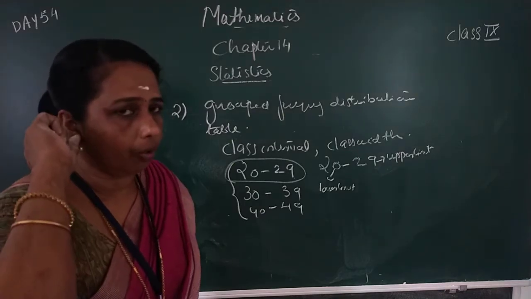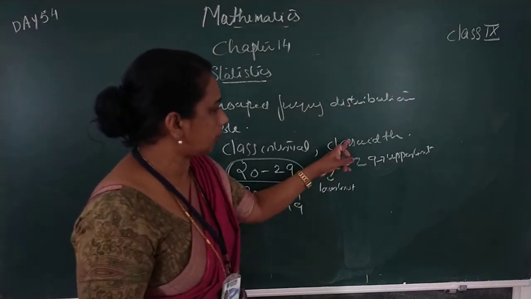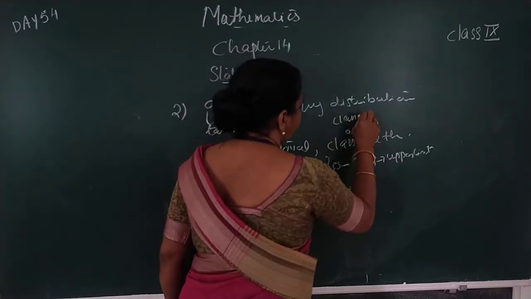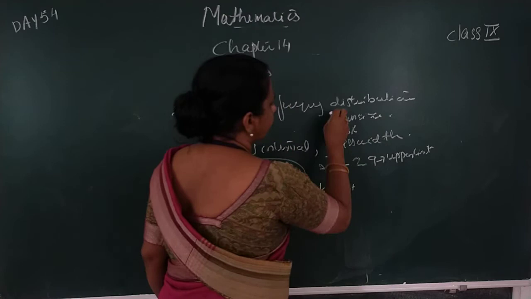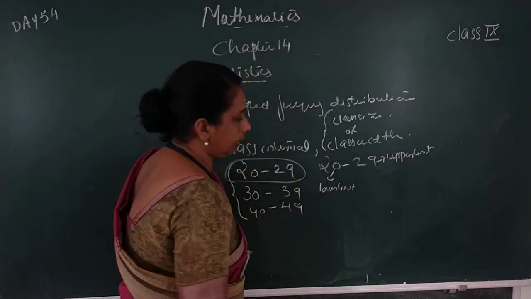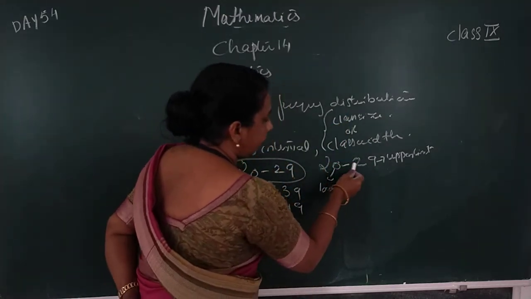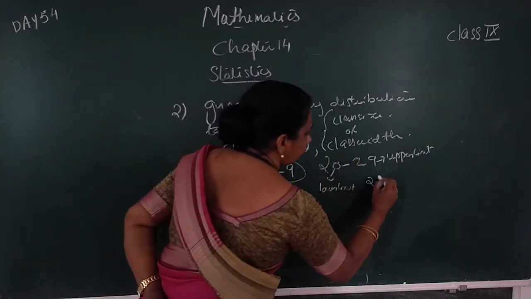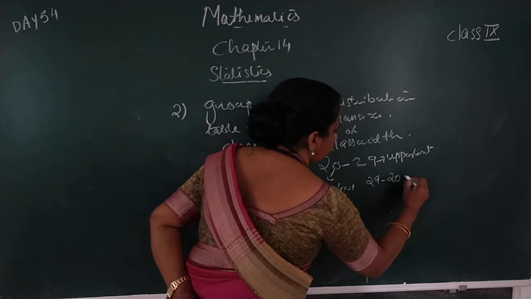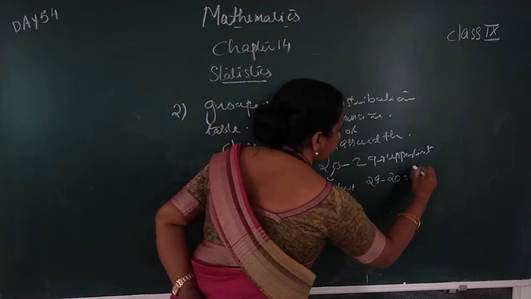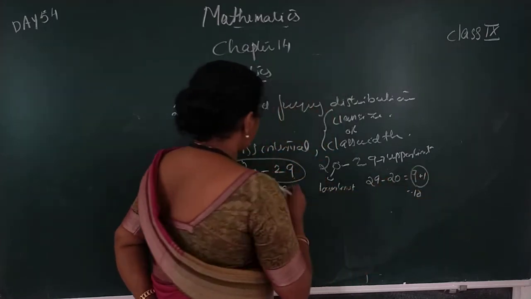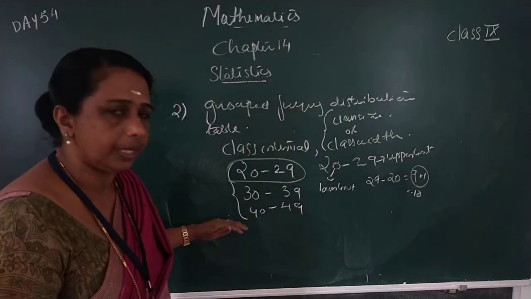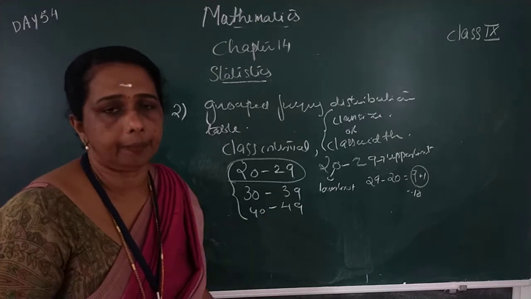Then one more method is there. How can we find out the class width, or another name, class size? The class width of this class interval is upper limit minus lower limit plus 1. What is the upper limit here? 29 minus lower limit 20 plus 1. That is 10, the class width of this class interval. For all the class intervals, the class width or class size is the same.